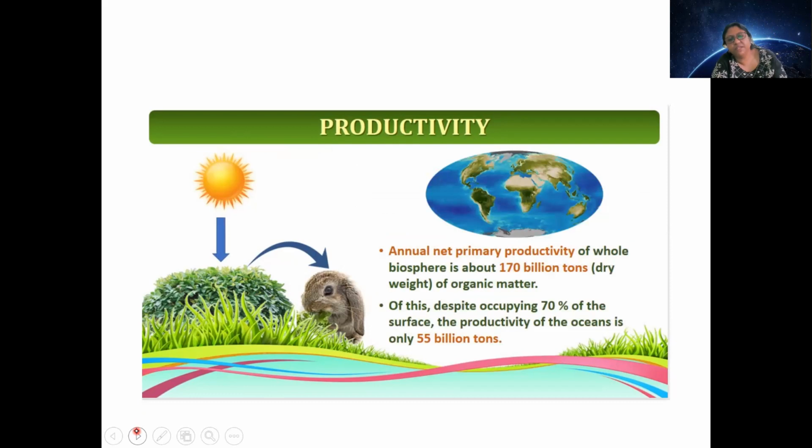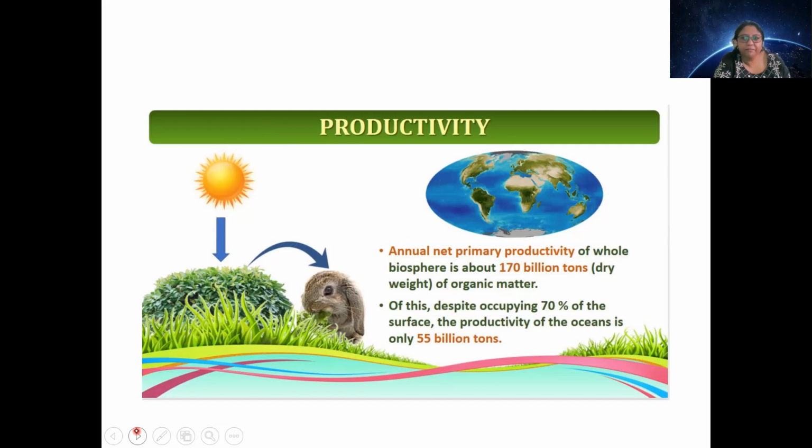Do you know the difference between this dry weight and biomass? In biomass, when I'm measuring biomass, there will be presence of water, and dry weight is without water. Consider I have a piece of plant.